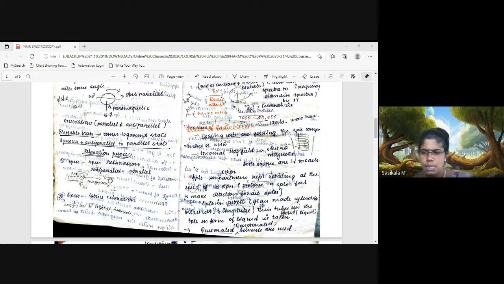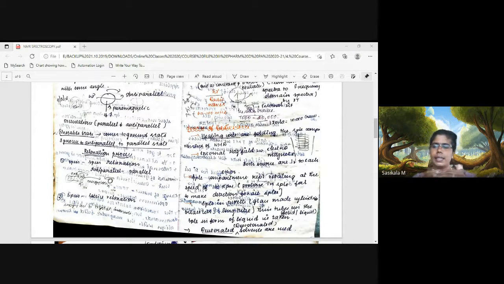You have seen in the video in the last class, some magnets are aligning with the external magnetic field, and some nuclei are opposing it. Since the nucleus is gaining more energy, it will be opposing the external magnetic field. That is called the excited state, which is unstable, and it has to come back to the ground state.